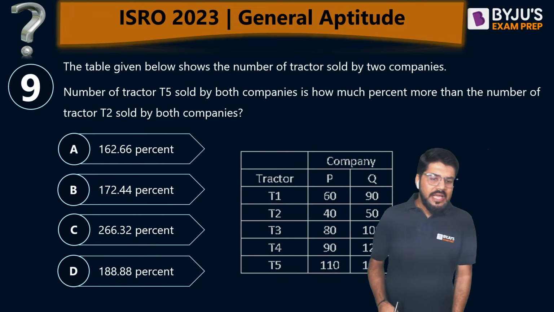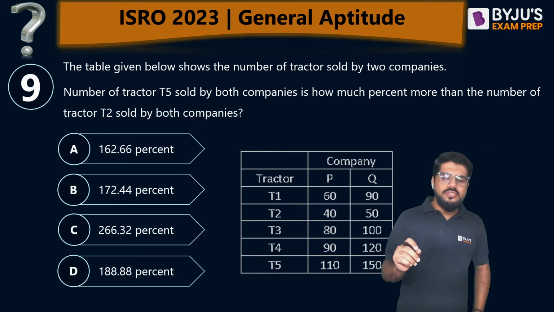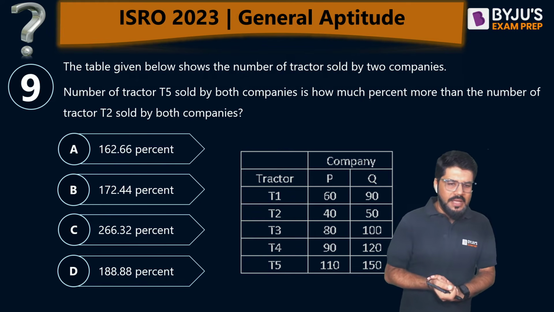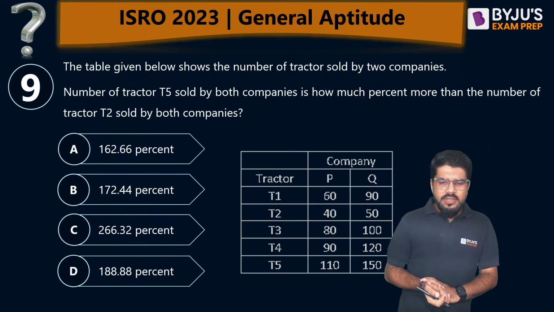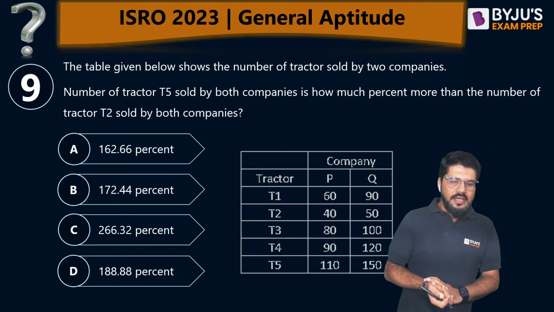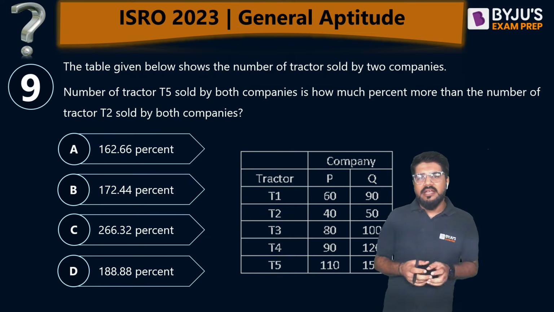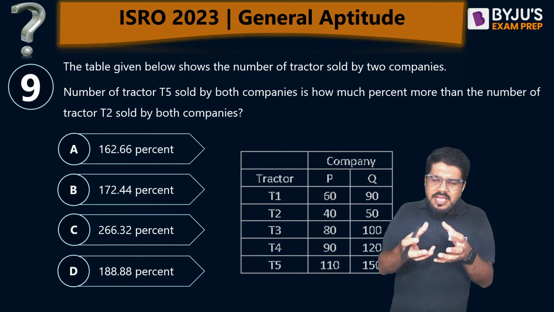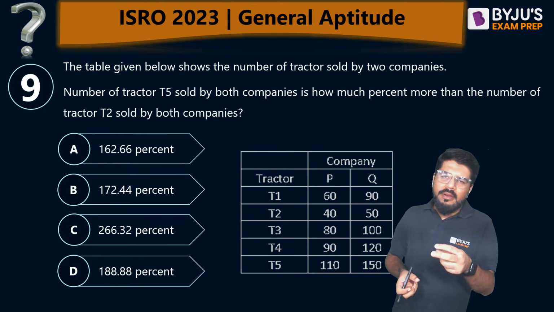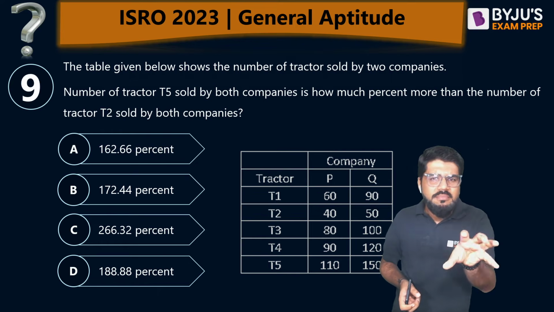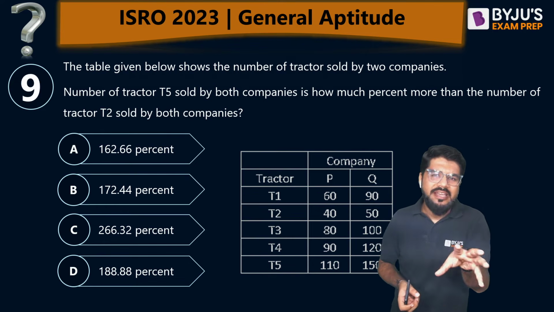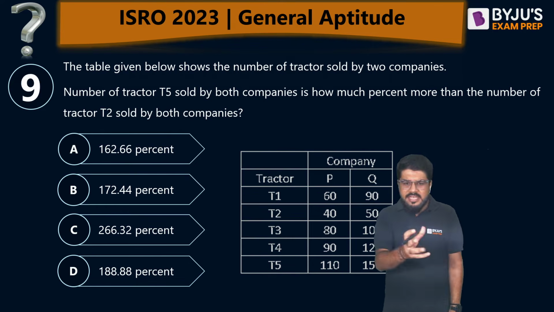So this table shows the number of tractors sold by two companies. The number of tractor T5 sold by both companies is how much percent more than the number of tractor T2 sold by both companies. I've been telling you several times that numerical reasoning is logically connecting the data from the table. Why do I call it numerical? Because some numerical formula, mostly percentage, ratio, average, is used in such DI based questions.